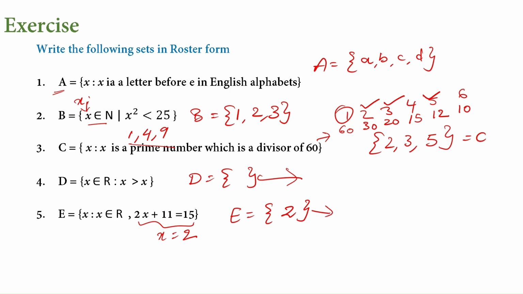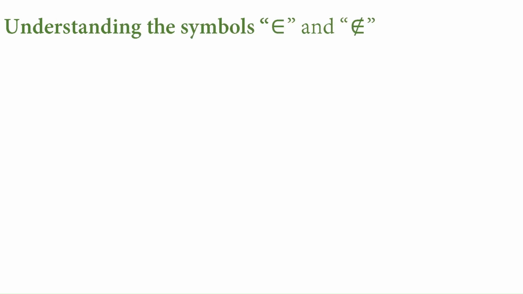Now, till now, we have looked into what a set is, the representation of sets, and how to do those representations in two different ways. After that, the symbol we have looked into so far is the first one. This says belongs to. It just says belongs to, and if there is a line across this symbol, it says doesn't belong.